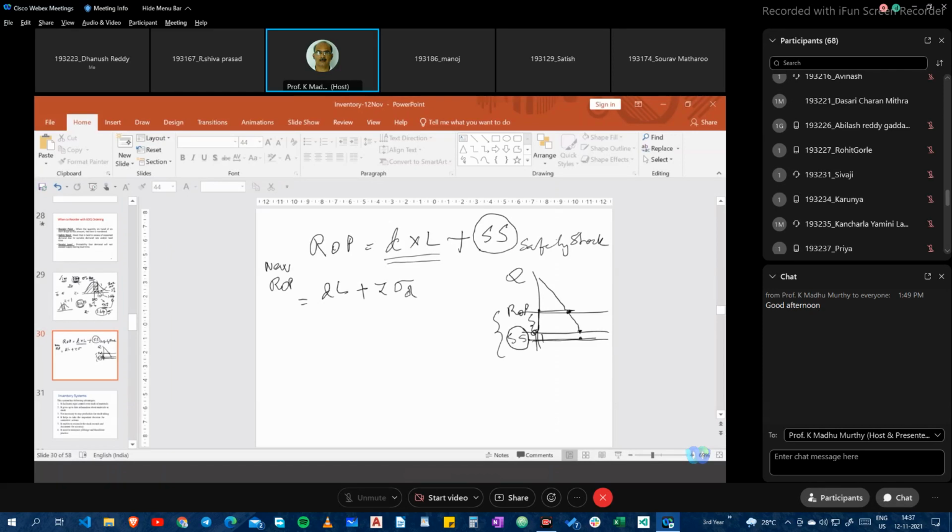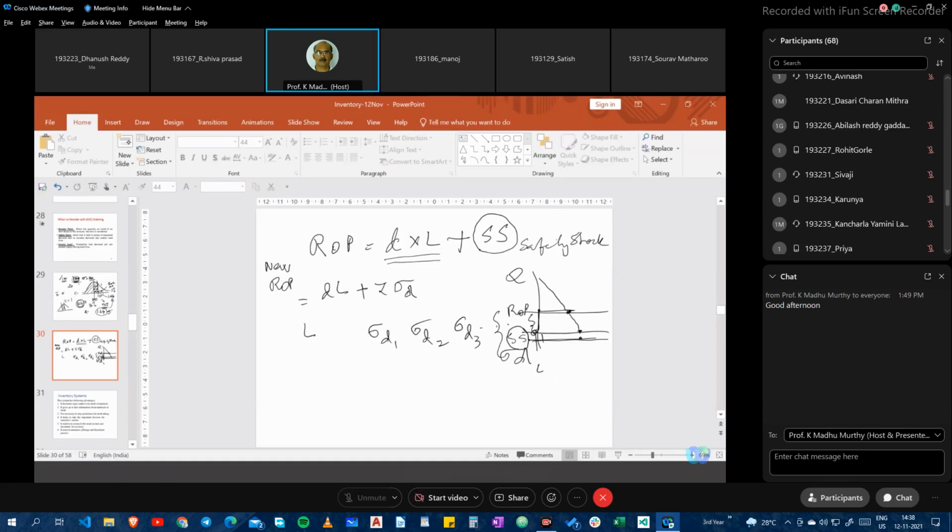But if this is 1 day, this is fine. If I have a lead time of more than 1 day, what happens? Then I have standard deviation 1, standard deviation 2, standard deviation 3 as well, going on till the lead time L. So what do I do? When the lead time extends over several days, we use the statistical premise that the standard deviation of a series of independent occurrences is equal to the square root of the sum of the variances.